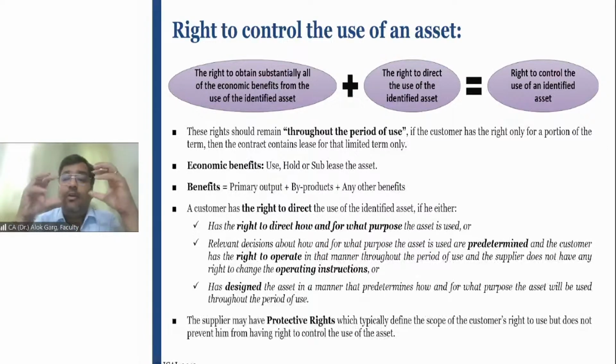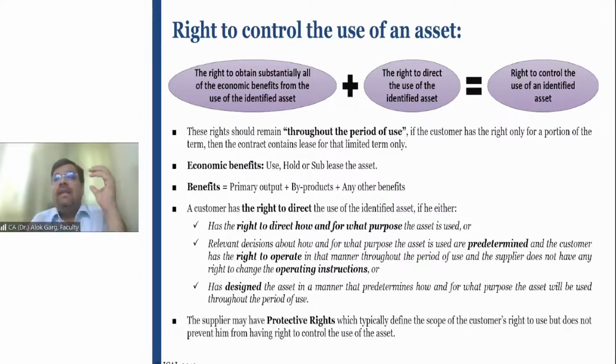If the lessor is controlling the right of use, if the lessor is telling you how this asset has to be used, for what purposes, and how it has to be used, it means the right to control the use is still lying with the lessor. It has not been passed to the lessee.